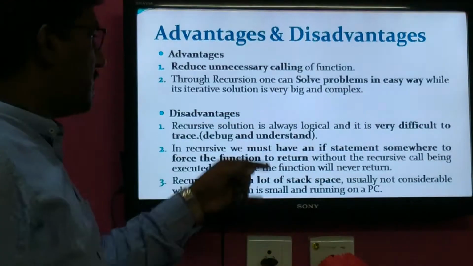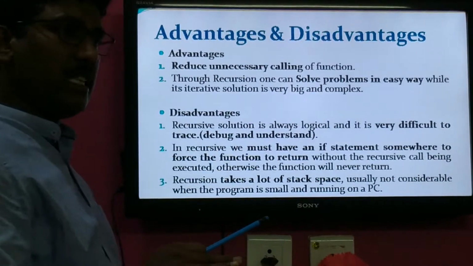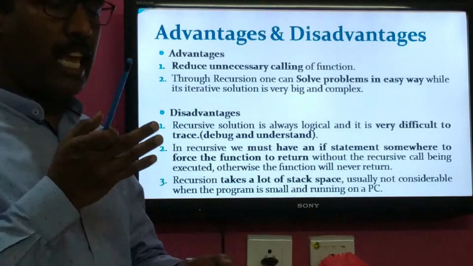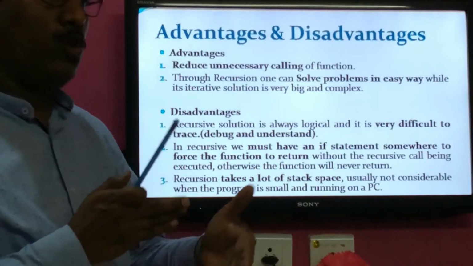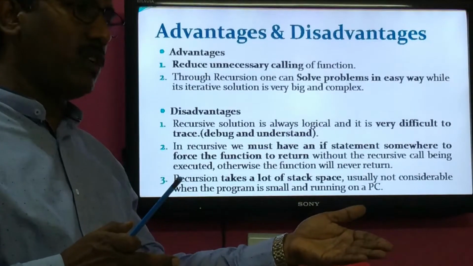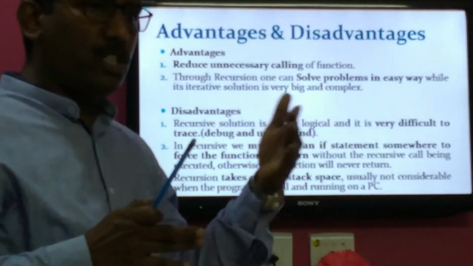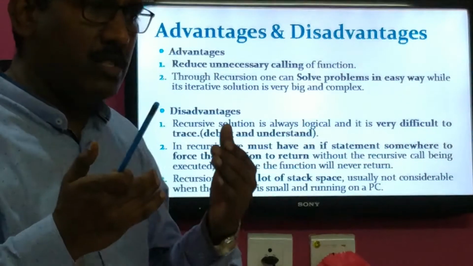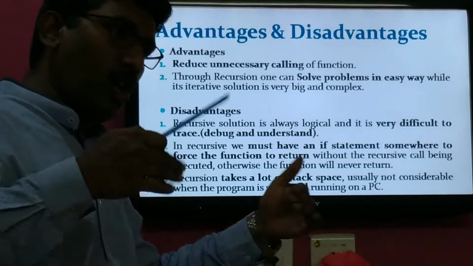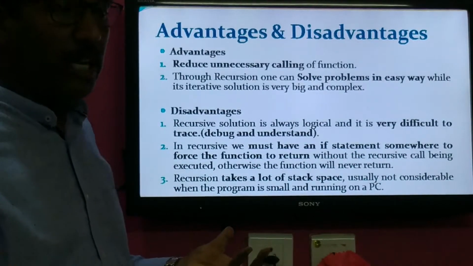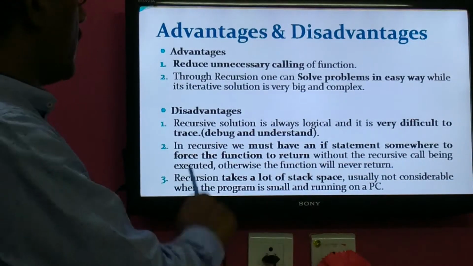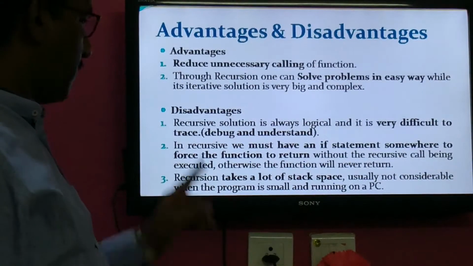That's why a recursive solution is always logical, in the sense once a particular function calls the same function, the same piece of code will be duplicated. Duplicated code also will occupy some memory, and that function will call the same function once again. Assume that the same function is called 5 times. So 5 times the same piece of code will be duplicated. So logically, it's very difficult to understand the debugging process, as well as that particular concept. That's why it's the first disadvantage.